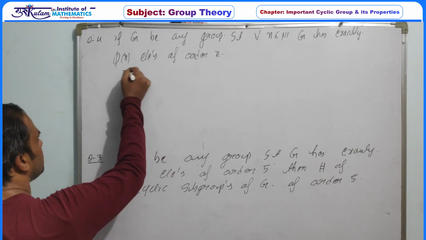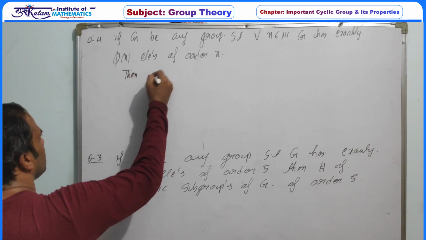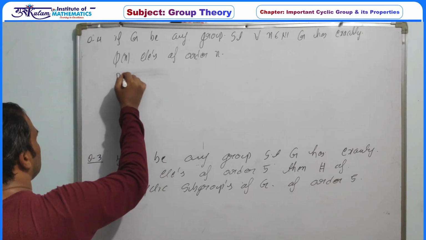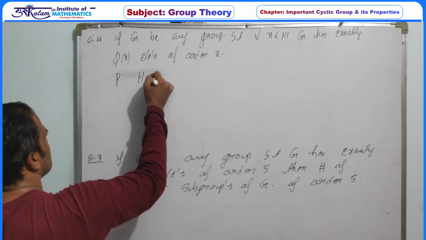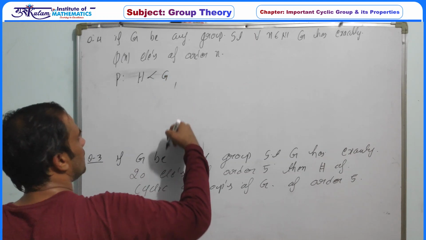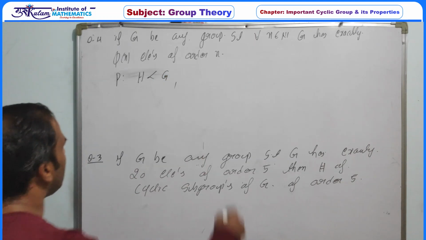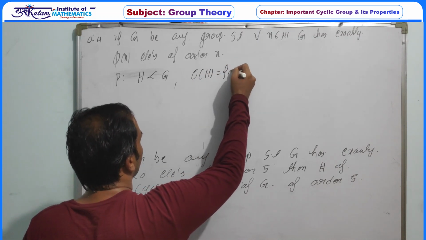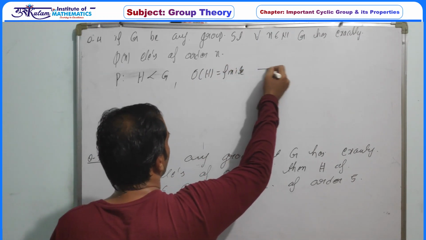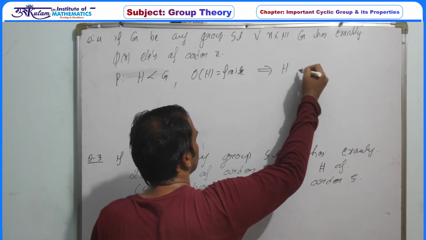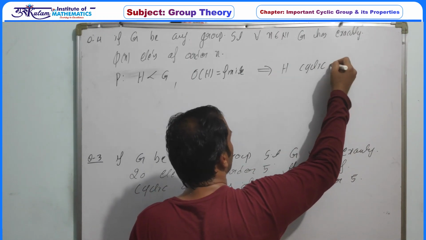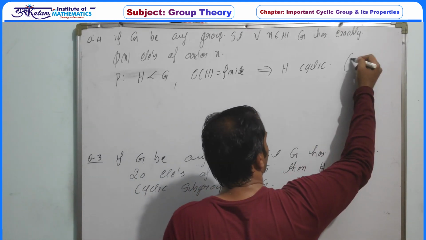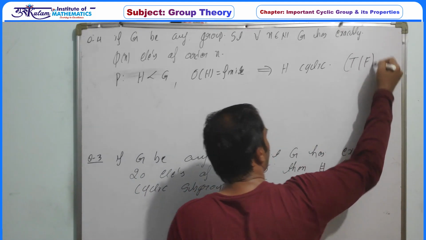Then the first statement is, if H is a subgroup of G and the order of H is finite, implies H is cyclic. So you have to verify whether this statement is true or false.